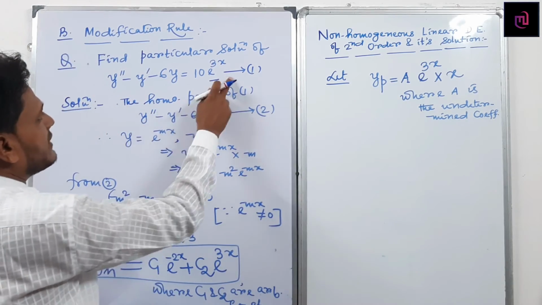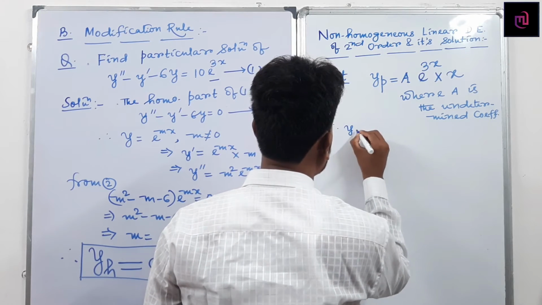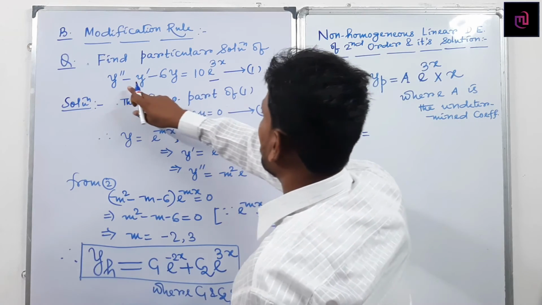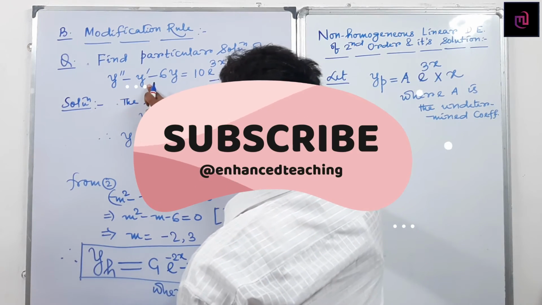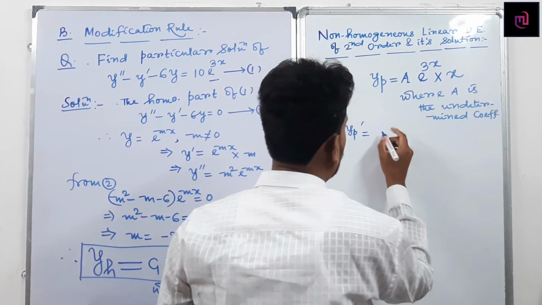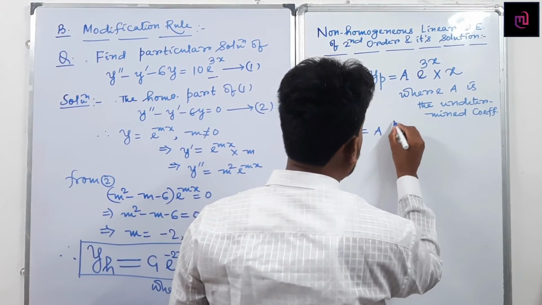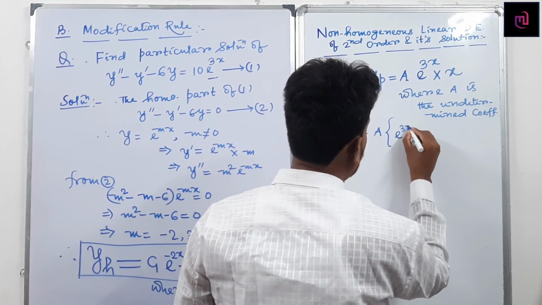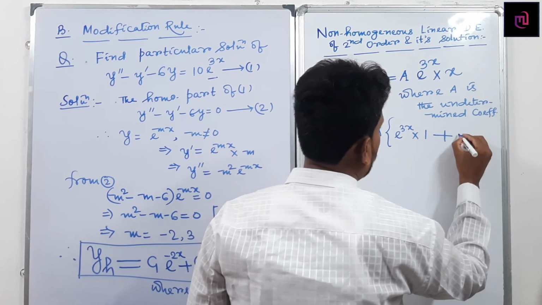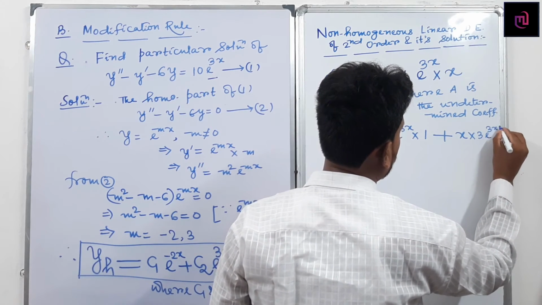For finding the value of a, check the non-homogeneous equation given. Here I require y_p' and y_p''. What is y_p'? a is the constant, so the first function is constant, and the differentiation of the second function x becomes 1, plus the second function is constant, and the differentiation of the first function gives 3 e^(3x).